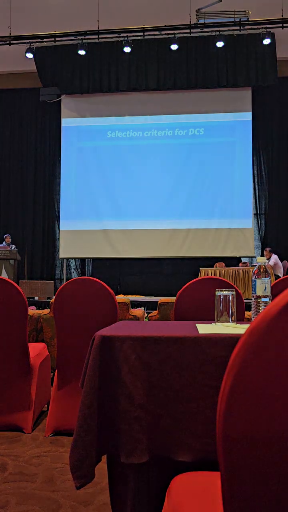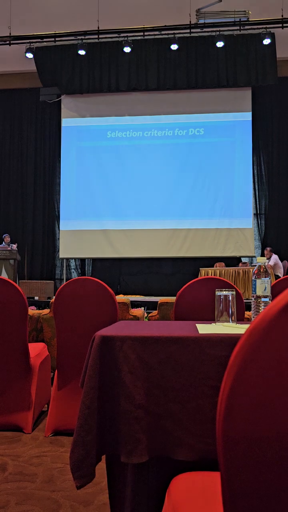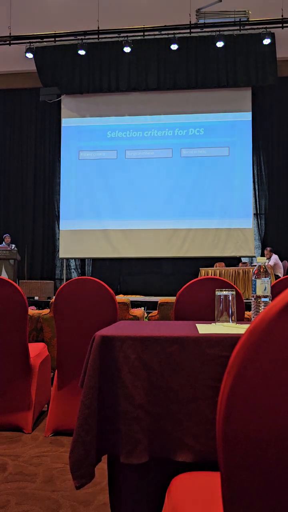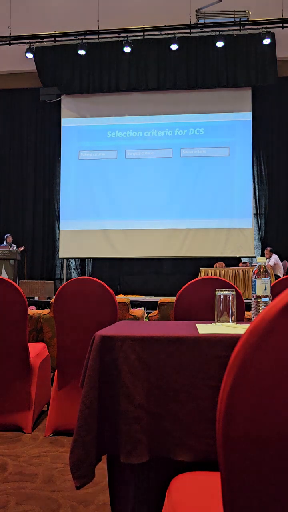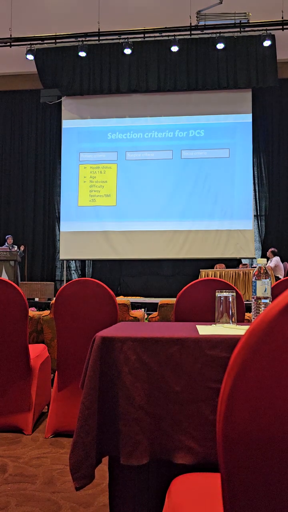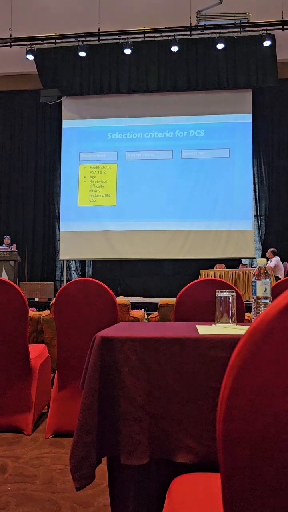Same as the adult, to select patients that are suitable for daycare, we have some guidelines and criteria. Guidelines we can divide into patient criteria, surgical criteria, and social criteria. So kita ambil daripada standard operating procedure for the daycare procedure.